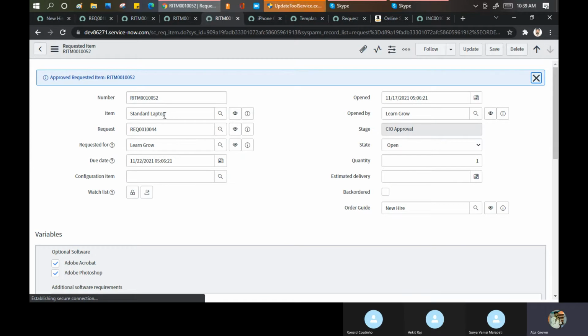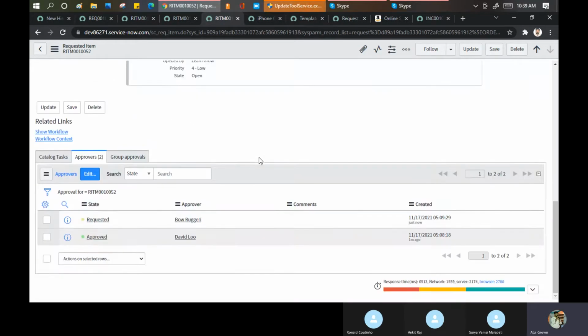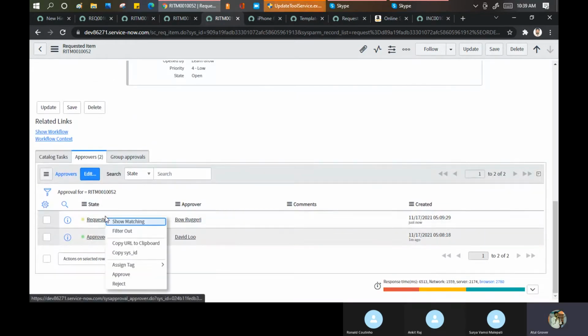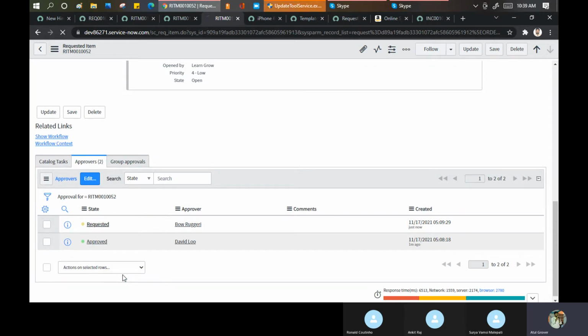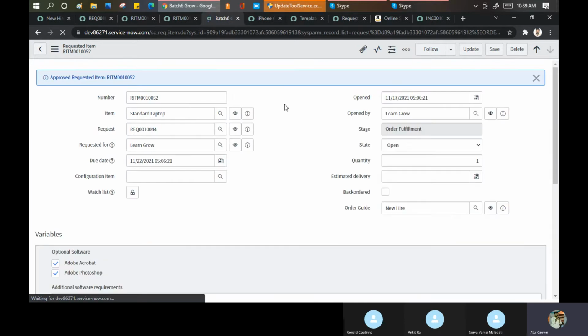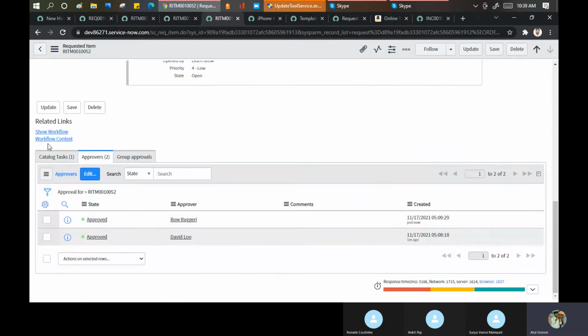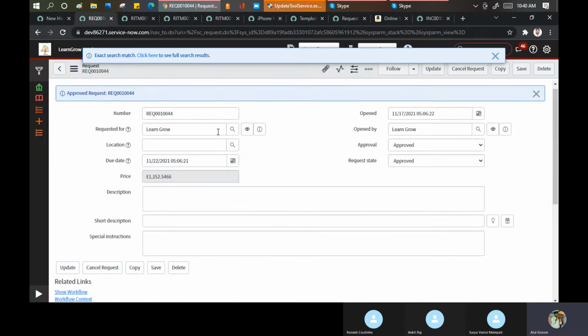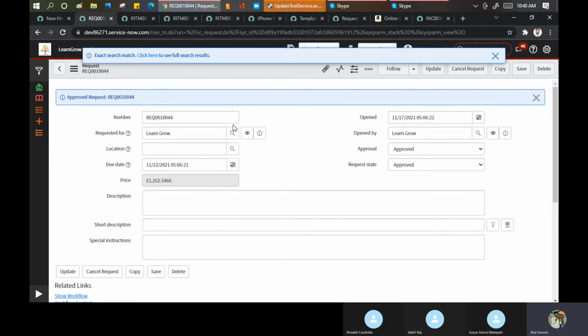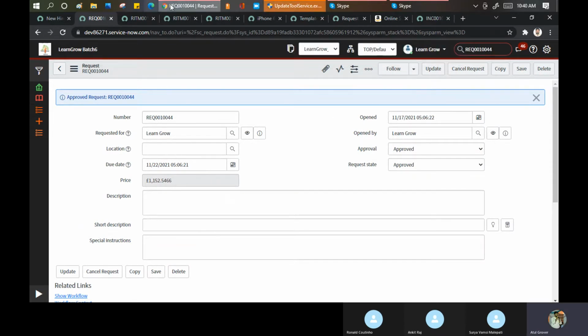CIO approval, because you are asking for the laptop. It's fine. Order fulfillment has started now. It means task has been generated. They all will follow a separate process, but they're bound with the one REQ only. This is all about the order guide.